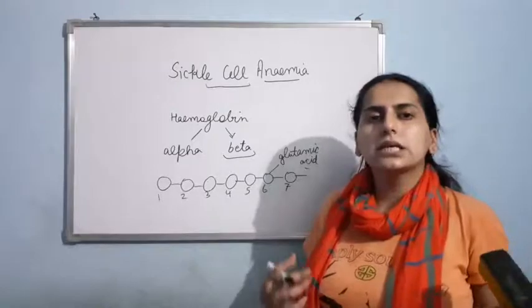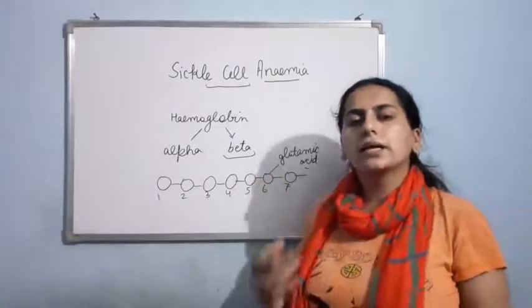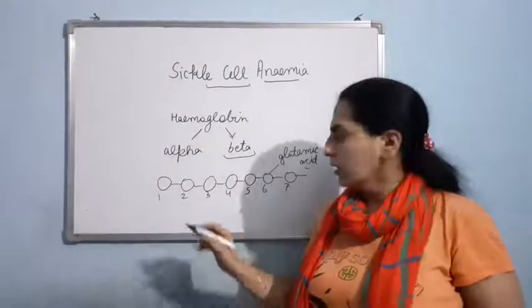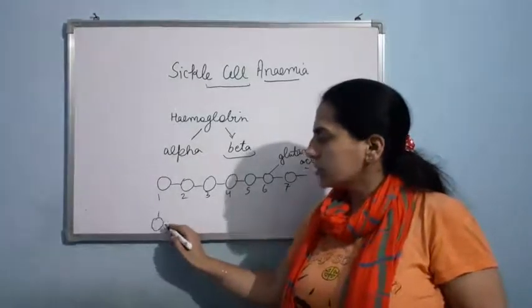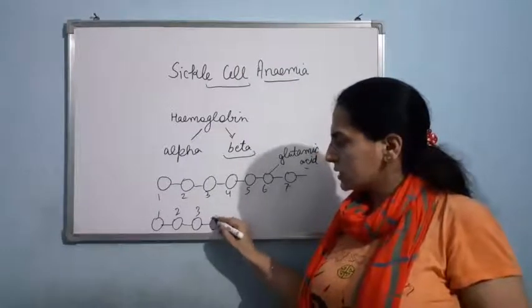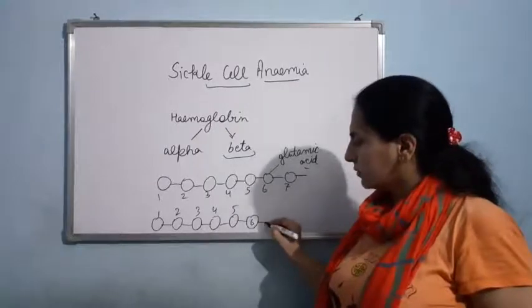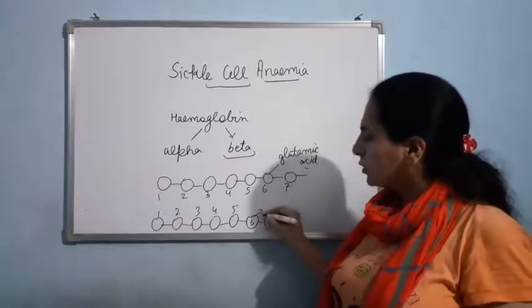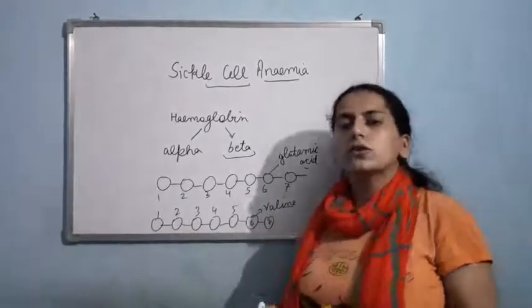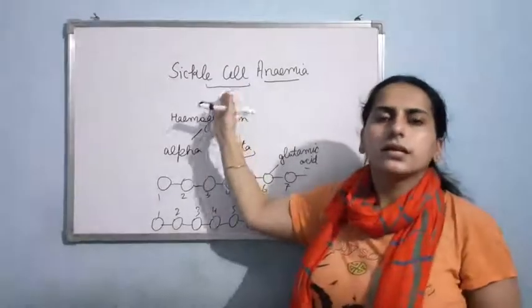But what happens in sickle cell anemia? At the 6th position, this glutamic acid amino acid is being replaced by valine. Now this condition is there. First amino acid is same, second is same, third is same, fourth is same, fifth. But now here at 6th position, instead of the glutamic acid, we are having valine. So basically, due to the substitution of glutamic acid by the valine, there results sickle cell anemia.